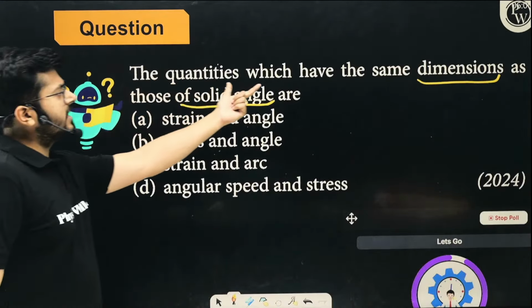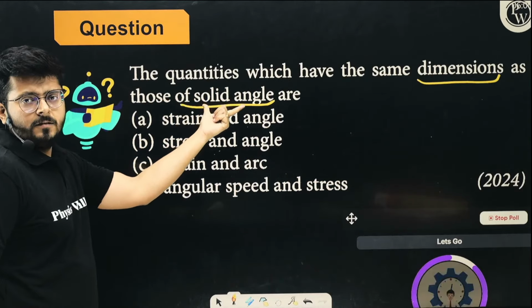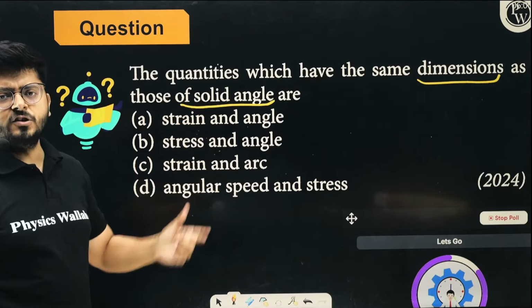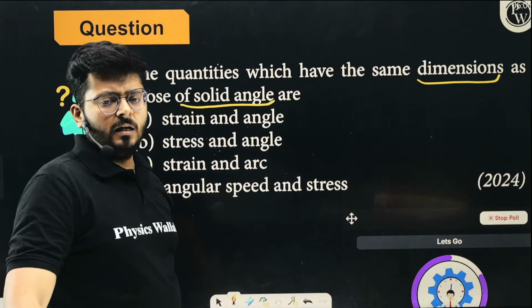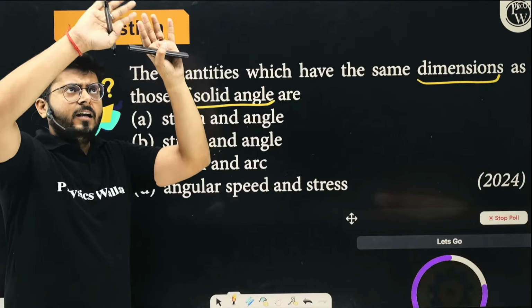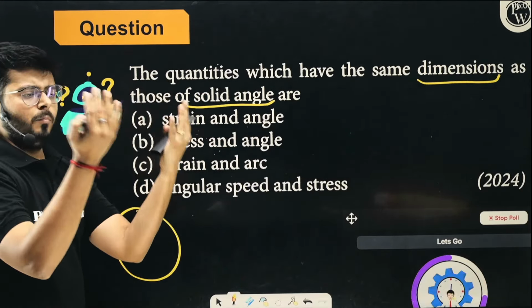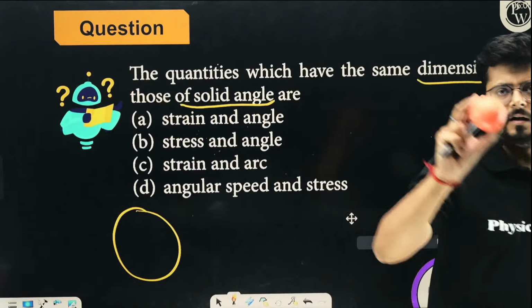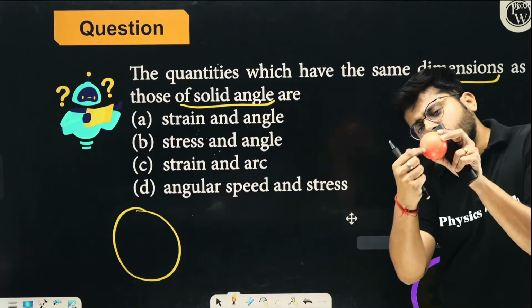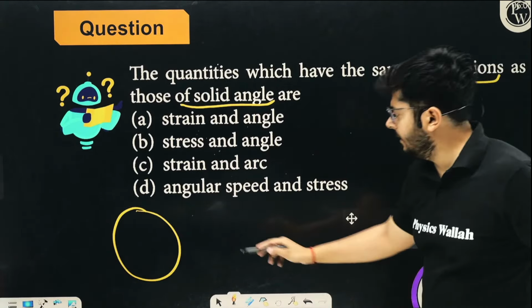The quantities which have the same dimensions as those of solid angle. So what is the dimension of solid angle? Think about it. Solid angle is created by an area. Let's say this is a ball like this. A small portion on the ball is going to subtend an angle at the center. That is a solid angle, right?